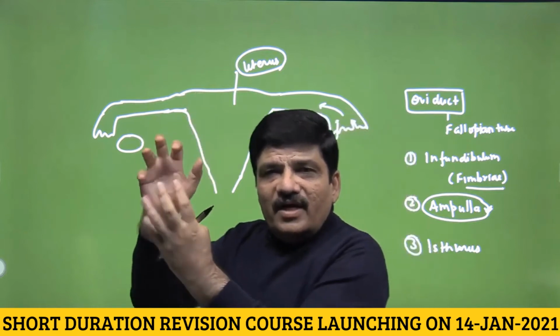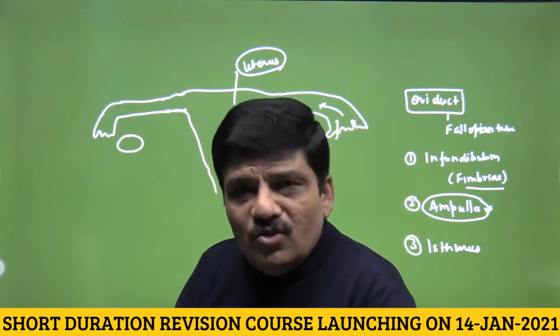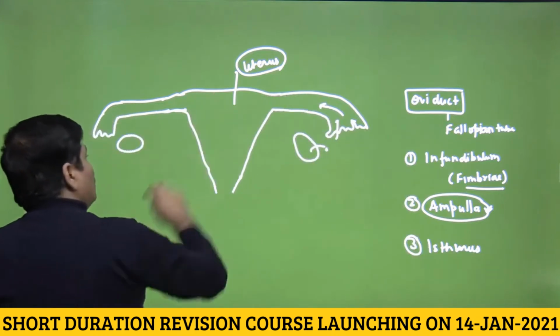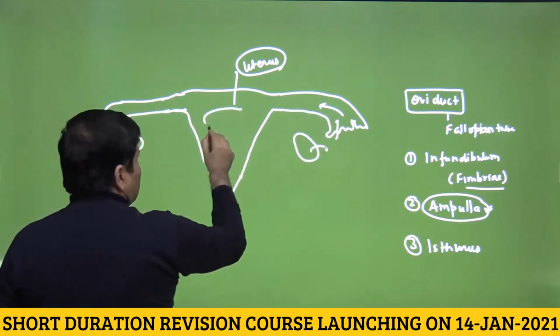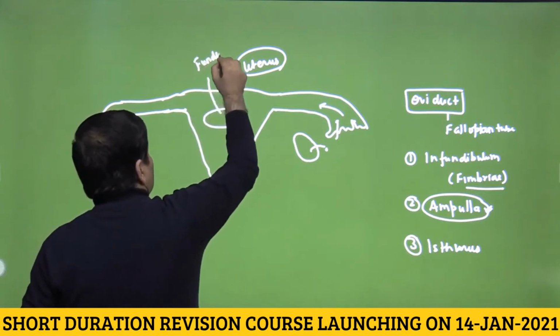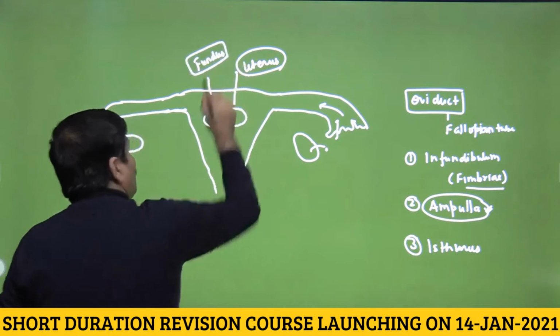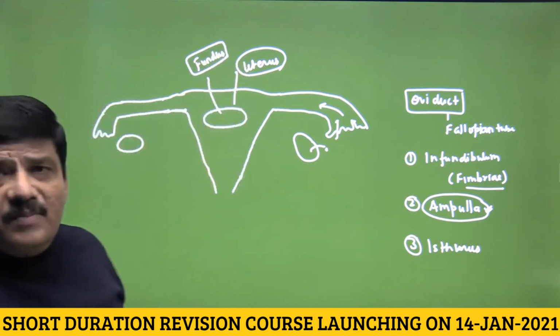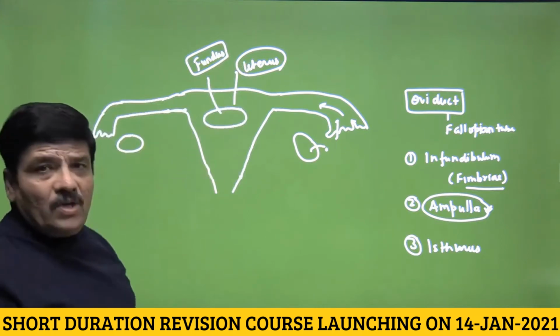This is an inverted pear-shaped structure which is called the uterus, and this would be the posterior wall of the uterus. Higher up, this region would be called the fundus of the uterus, and this is the site where most commonly implantation occurs and the pregnancy is established. So this is a uterus.